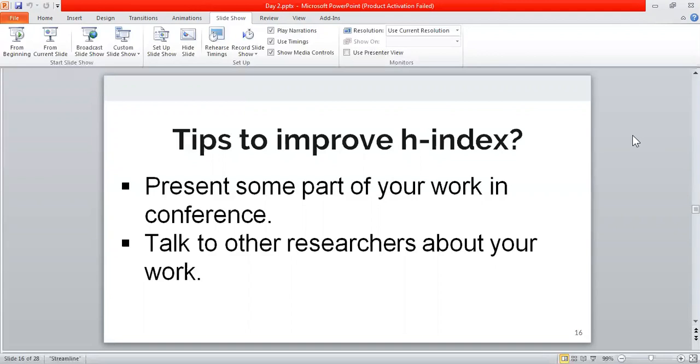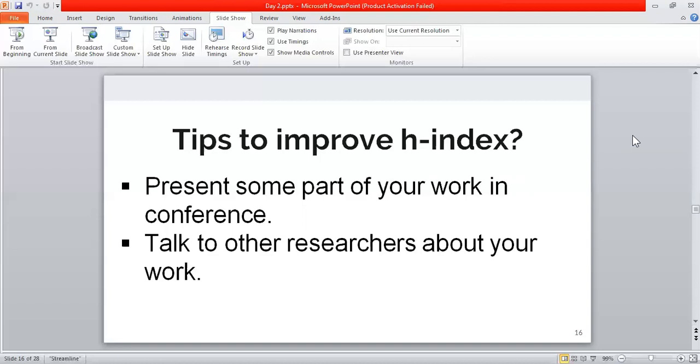And moreover, when you go for a journal publication, your article comes online in about 1 to 1.5 years. But for a conference, it comes online in 5 to 6 months. So the faster it comes online, the faster others will be able to read your work, and they might also cite your work.